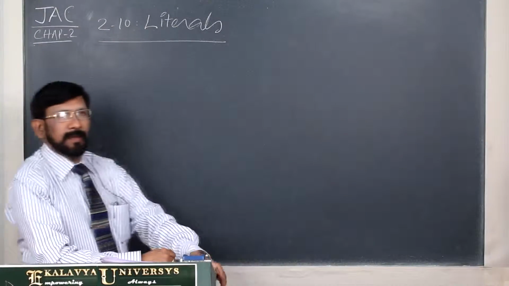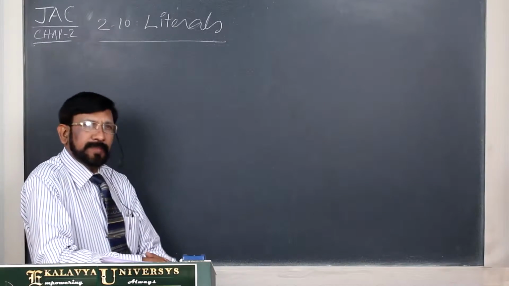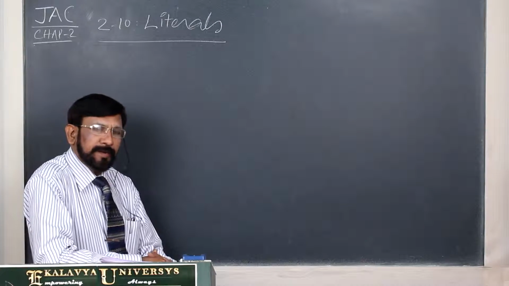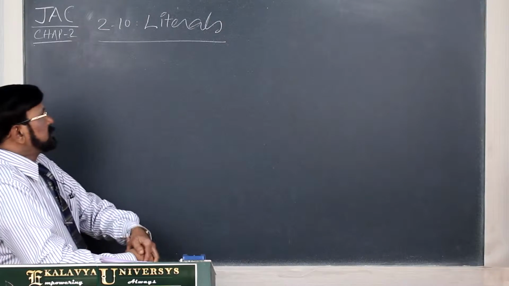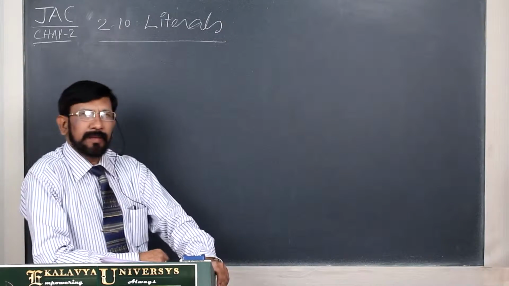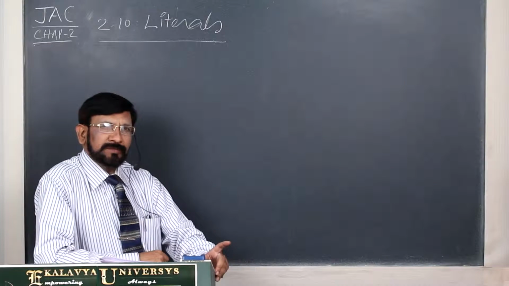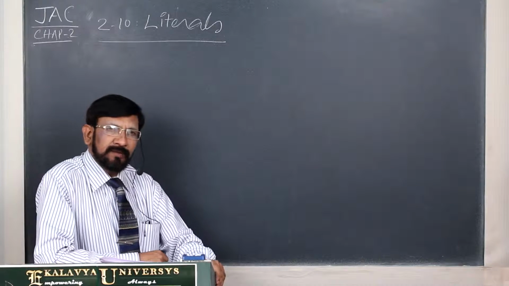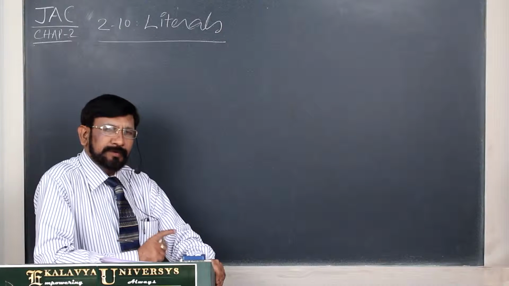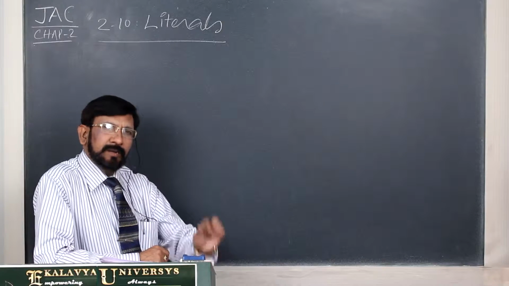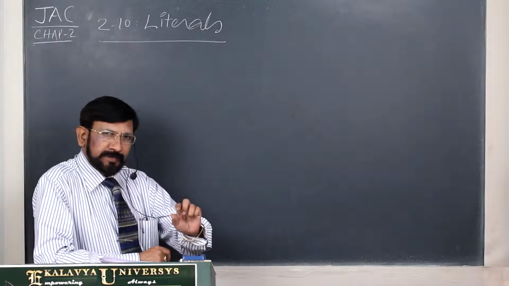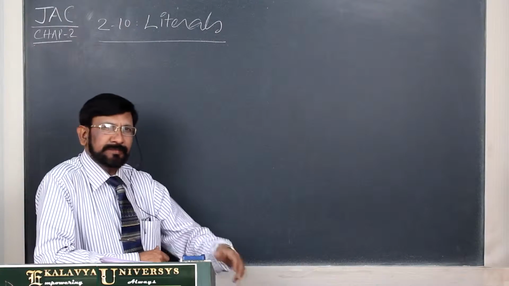Hello friends, now I explain the concept number 2.10. This is literals. In program tokens, this is the third category of items. As I told you earlier, these are called literals, constants or literal constants.